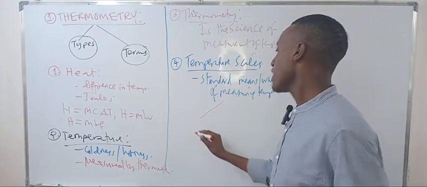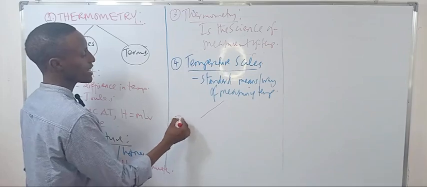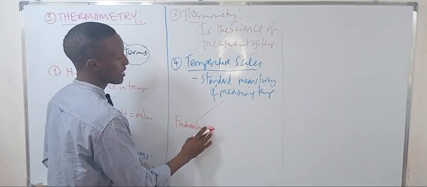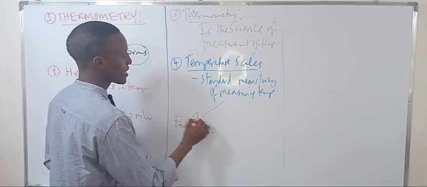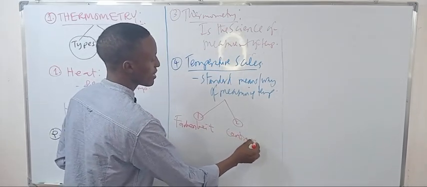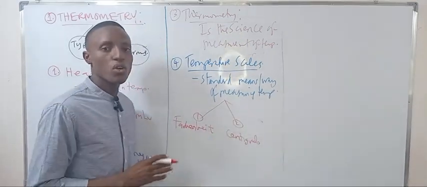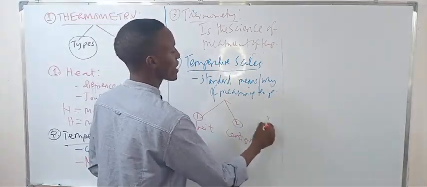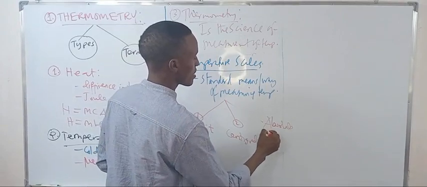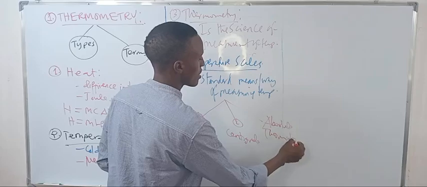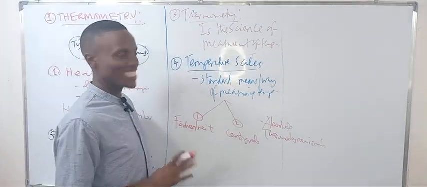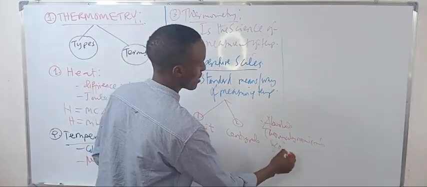So the types of temperature scale are: one, the Fahrenheit; number 2, the centigrade; and the third, the absolute or thermodynamic scale, which we can also call the Kelvin scale.